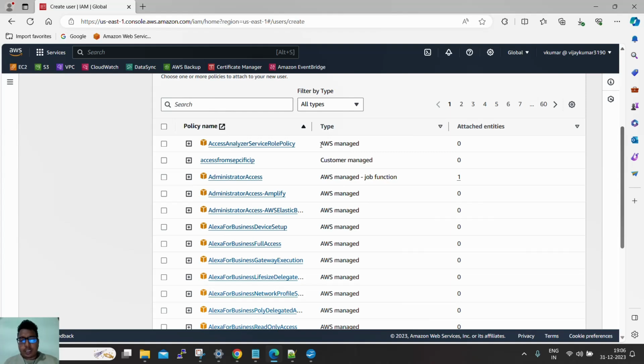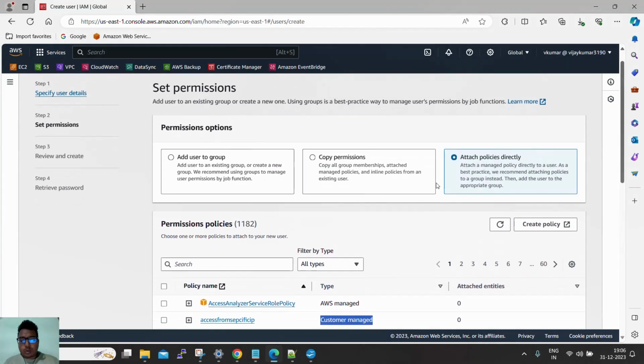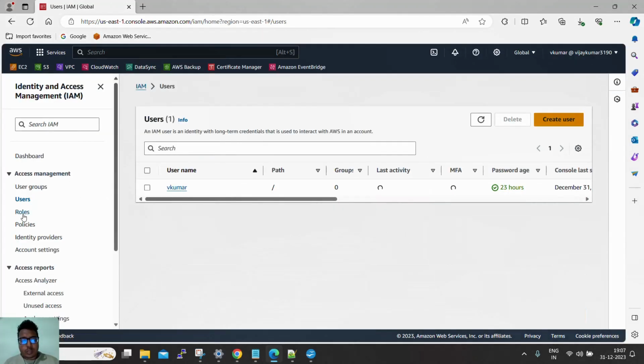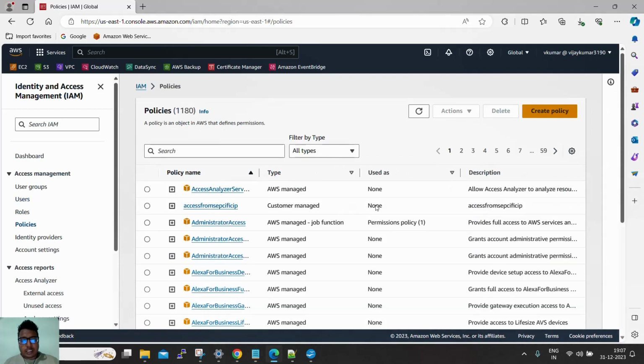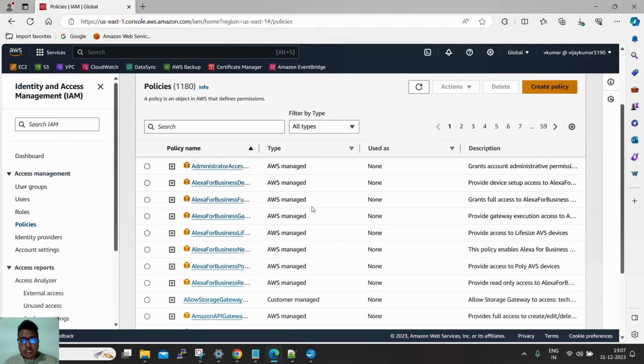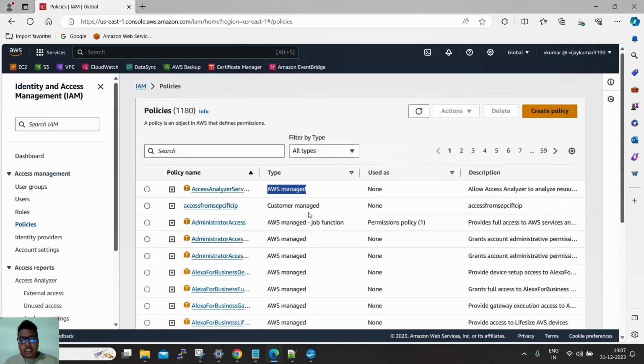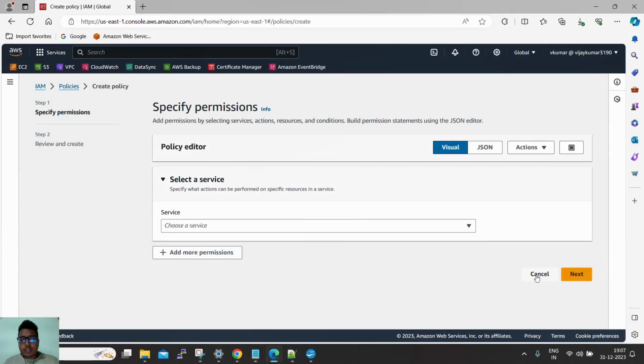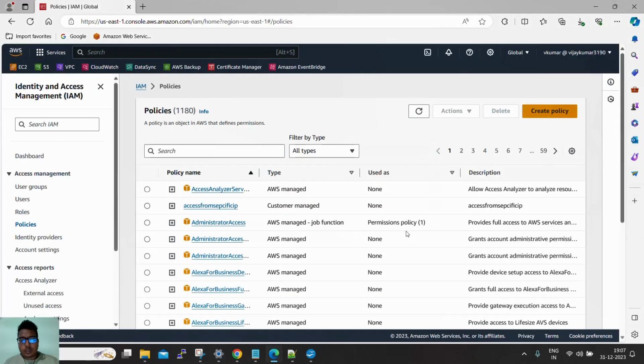One is AWS managed and the second one is customer managed. AWS managed policies are created in the account by AWS. If you go to the policy section, you can see the type. All the policies which come by default in the account are managed by AWS. When we create a policy ourselves, it is called a customer managed policy.